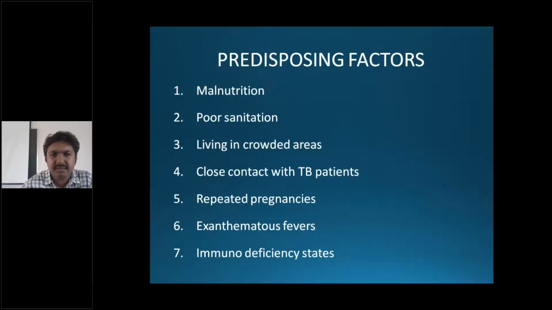Coming to predisposing factors: malnutrition, poor sanitation, living in crowded areas, close contact with tuberculosis patients, repeated pregnancies, exanthematous fevers, and immunodeficiency states. So wherever there is a decrease in immunity, because the organism is in the environment, the person can get infected with Mycobacterium tuberculosis.